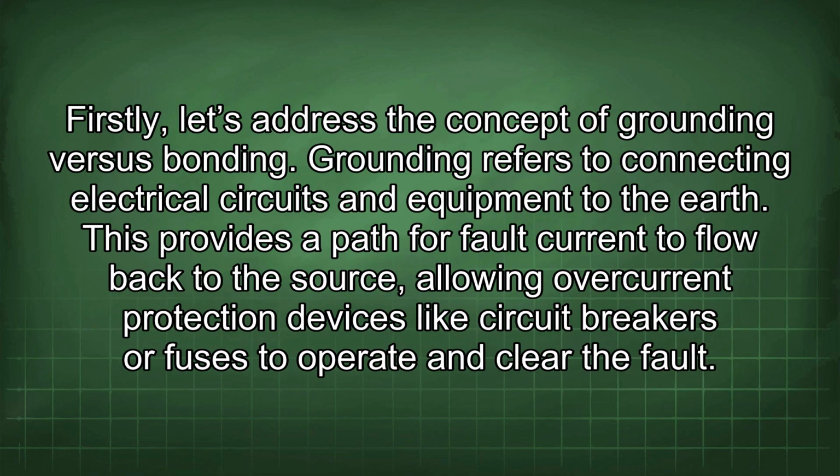Firstly, let's address the concept of grounding versus bonding. Grounding refers to connecting electrical circuits and equipment to the earth. This provides a path for fault current to flow back to the source, allowing overcurrent protection devices like circuit breakers or fuses to operate and clear the fault.